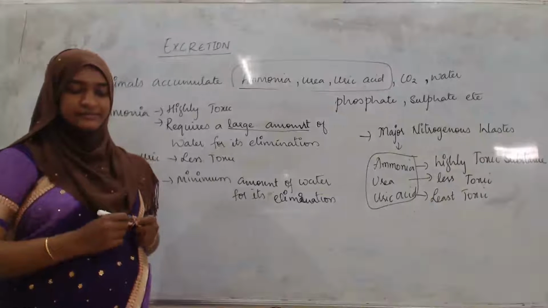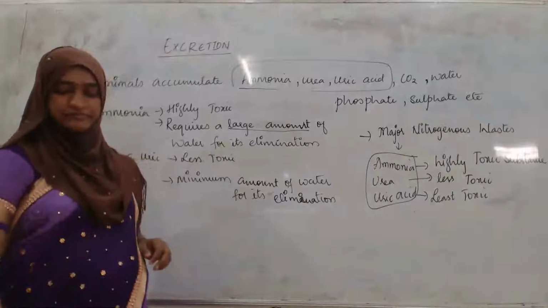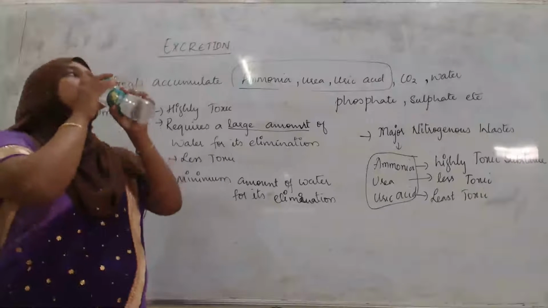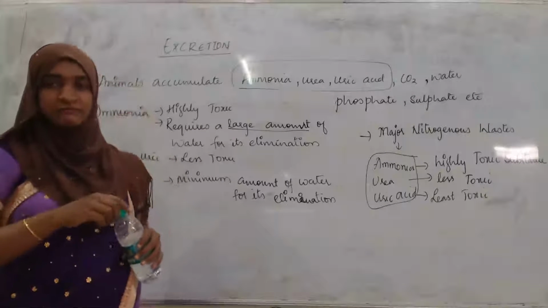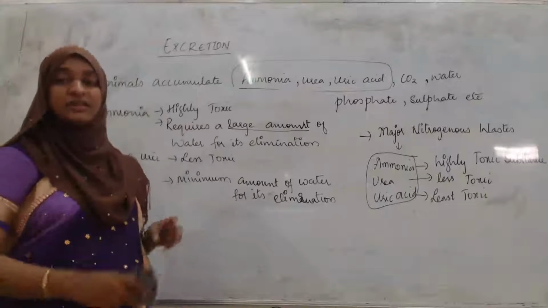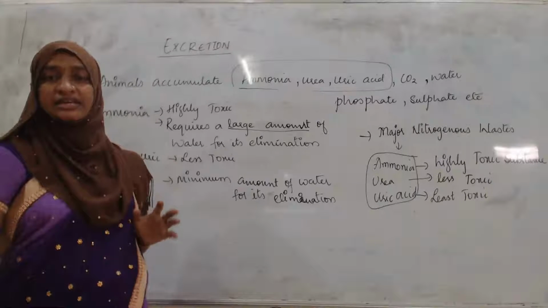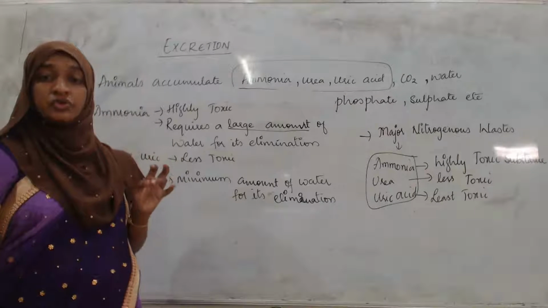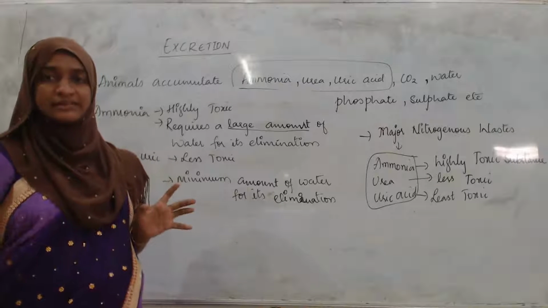Okay. The next term here. Next, see here, there are three processes among the excretion. What are those three processes? One is ammonotelism, ureotelism, and uricotelism.